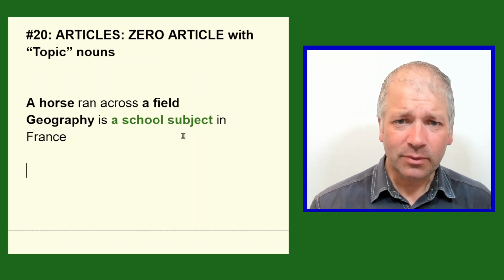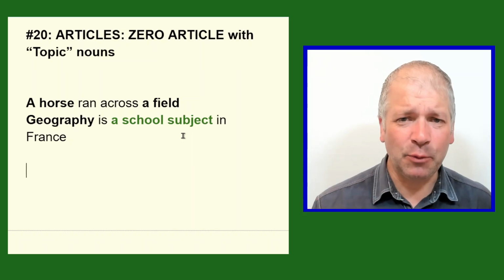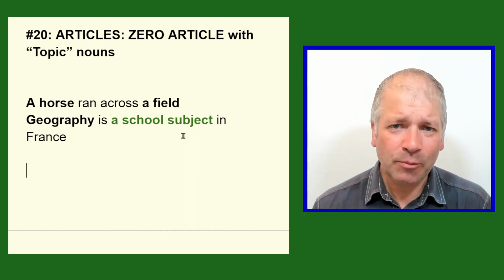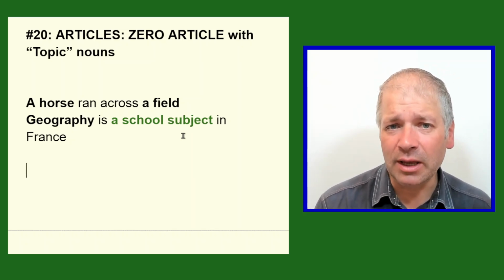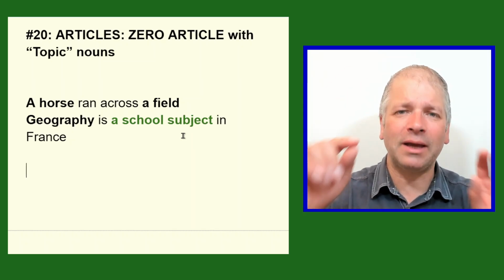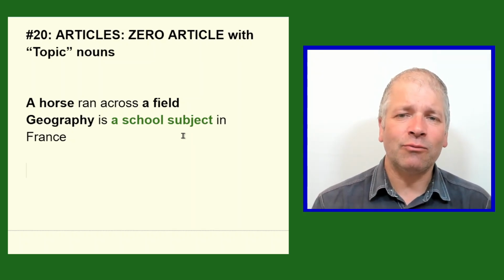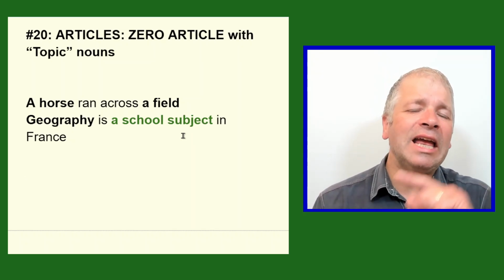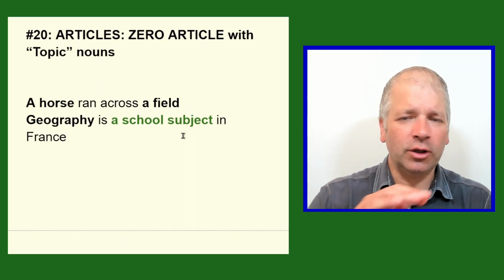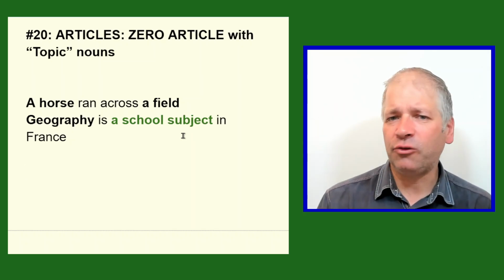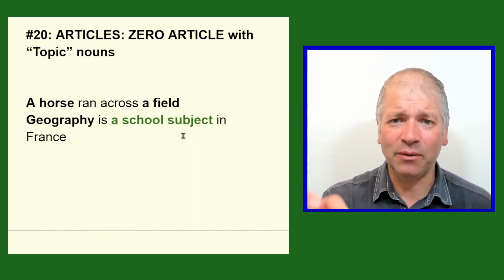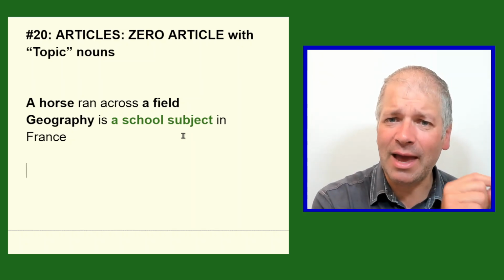Well, two things here. Subject actually is a countable noun. One subject, well, that could be geography. Two subjects, well, that could be geography and history. And you can see by that, if I go through the word subject, it's not a topic noun. Subject refers to one individual subject at a time. A subject does not describe a range of information like geography does. So it's not a topic noun, it's a general noun that refers to something else.